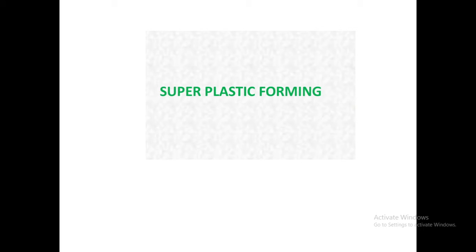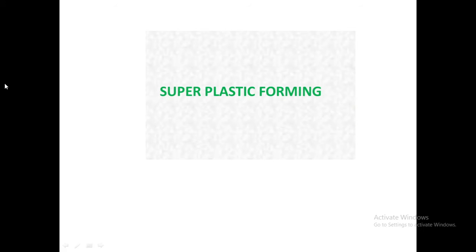And there are some materials which show superplasticity. What is meant by superplasticity? If we take the example of rubber, with some initial size and shape, when we apply some force on the rubber, its size and shape increase by multiple times. Suppose the rubber has some length initially, and when we apply the force on it, its length increases by 2 to 3 times or 4 to 5 times. Okay, so this property is called superplasticity.